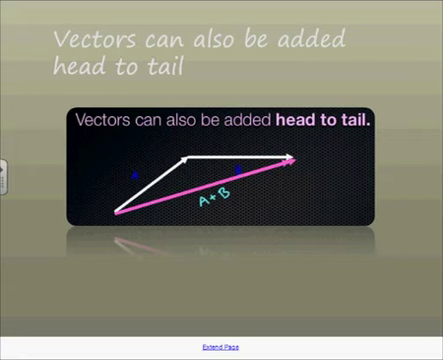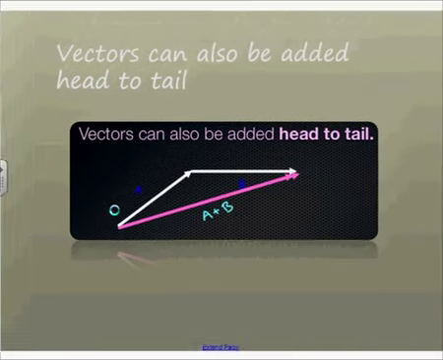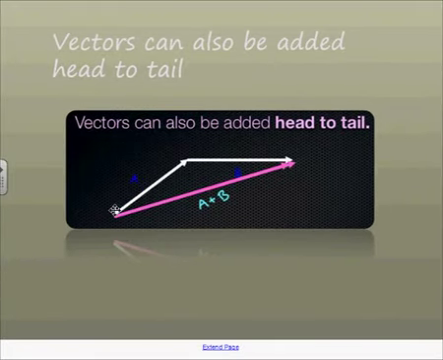We add them either with that parallelogram we just had on the last page, or the other way of adding vectors, which is the one that I like using. Instead of drawing the whole parallelogram, we just use this one here. Even if your vectors are at angles, like in this case, you can simply put the next vector head to tail and then draw the resultant from the first tail to the last head.